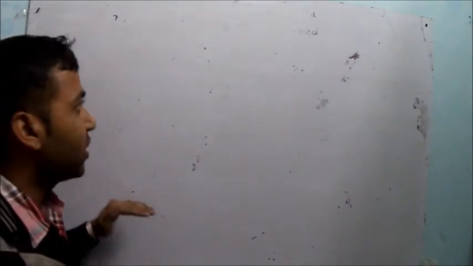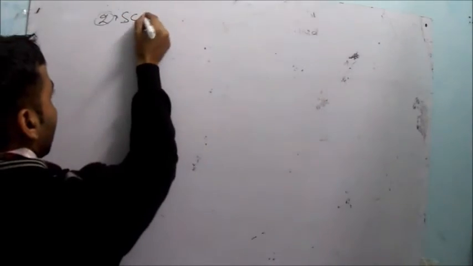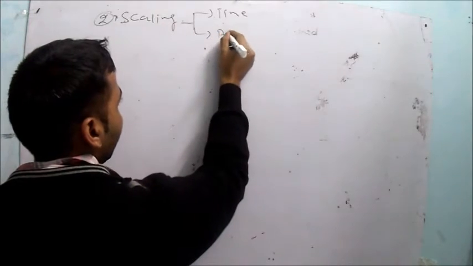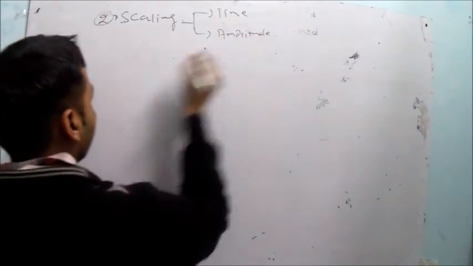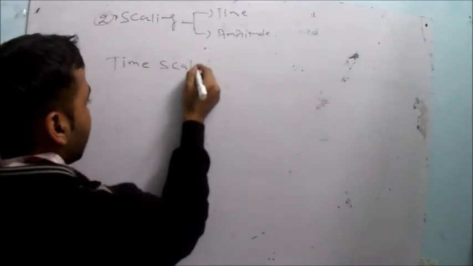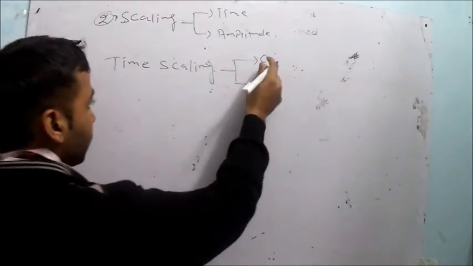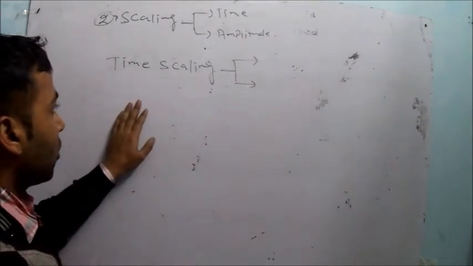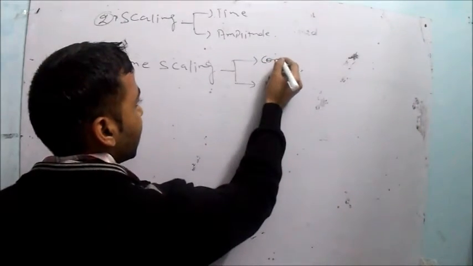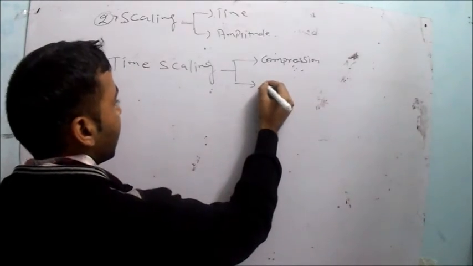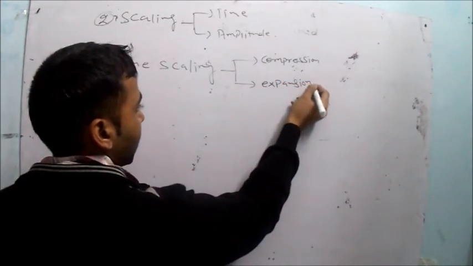Now the second operation. In the first operation we have seen the shifting in the time axis as well as shifting in the amplitude axis. The second case is the scaling. Scaling is possible in the time axis as well as in the amplitude. So first is the time scaling. Time scaling is of two types: one is the compression of the signal, and another one is the expansion of the signal.